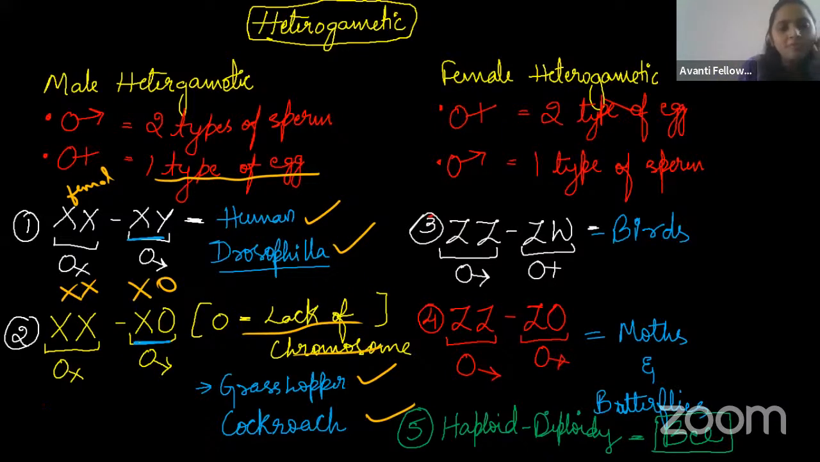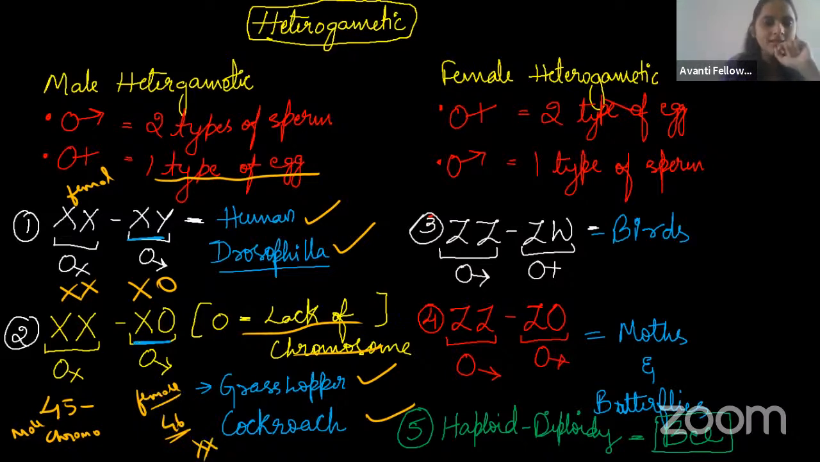So the grasshopper male has one chromosome less than the female. For example, the grasshopper male has 45 chromosomes, because only one X is there. The female has 46 chromosomes because 2X is there, right guys? So that is the reason.